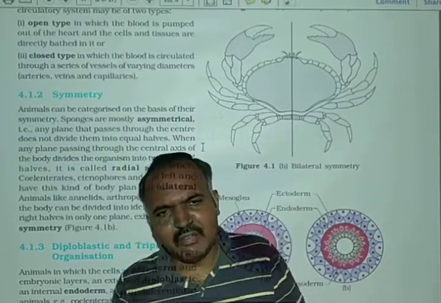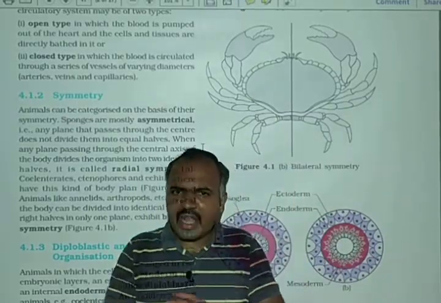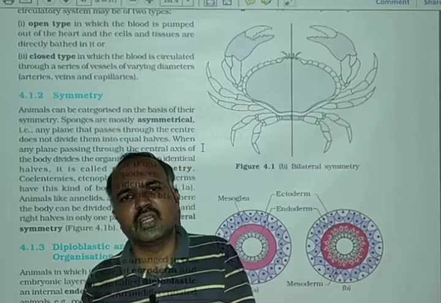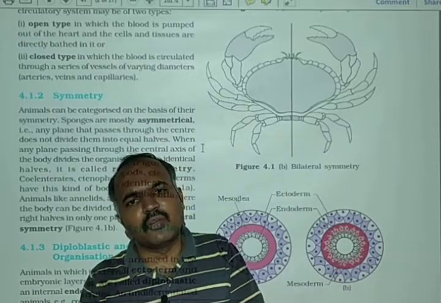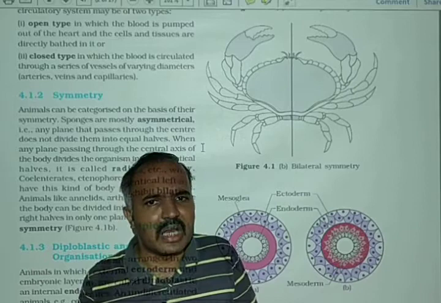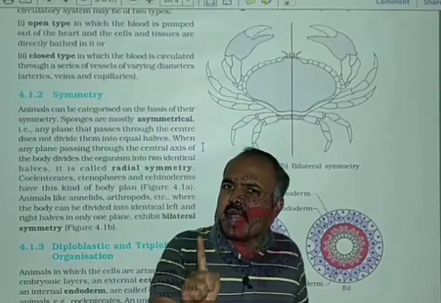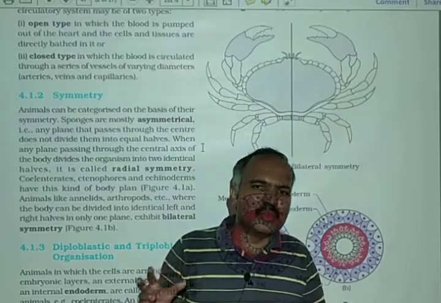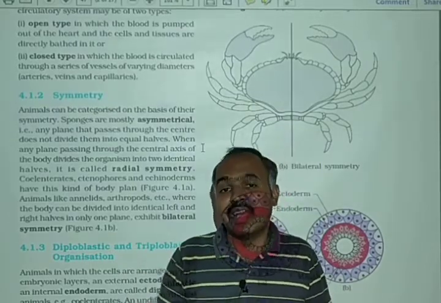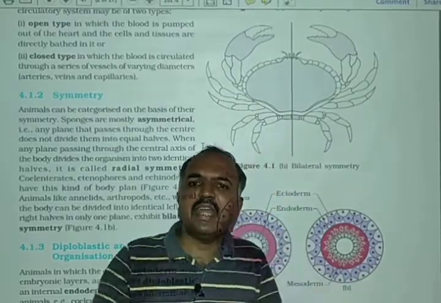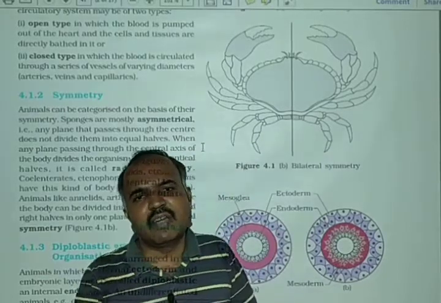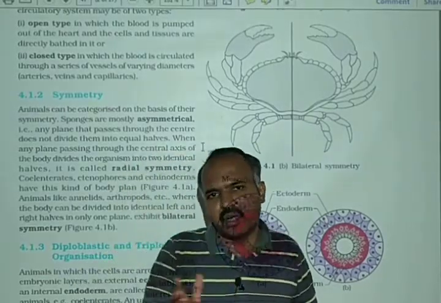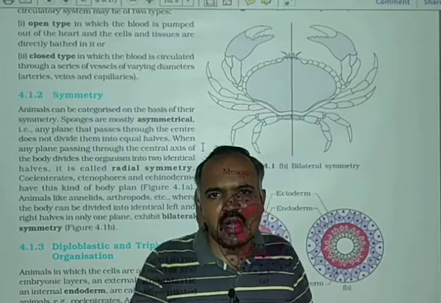Okay, so in symmetry we said that when we don't get any plane which passes through the center and can divide the body into two equal parts, that organism will be asymmetrical. When we get only one plane which passes through the center and divides the body into two equal parts, that is known as bilaterally symmetrical. And when we get many planes which pass through the center and divide the body into two equal parts, that organism is known as a radially symmetrical organism.